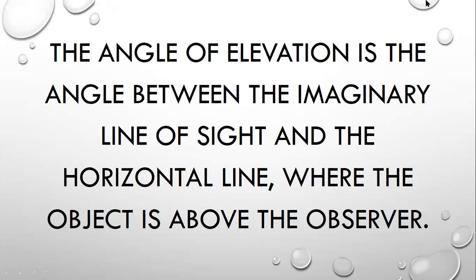So, the angle of elevation is the angle between the imaginary line of sight and the horizontal line where the object is above the observer. So when we say angle of elevation, from the word elevation, it is elevated. Ibig sabihin nasa taas or mas mataas, something like that. So when we say angle of elevation, this is about the angle na nabubuo between, for example, ito yung,